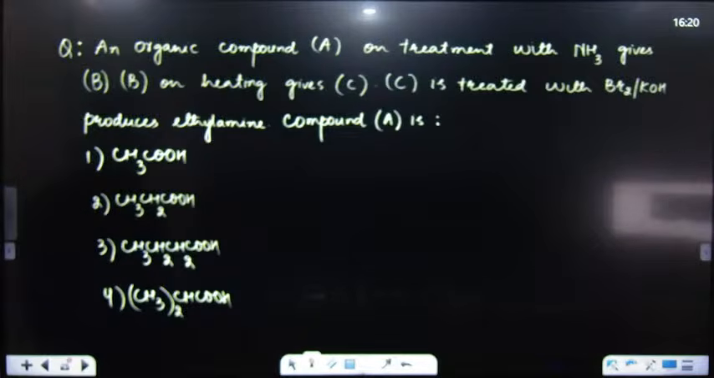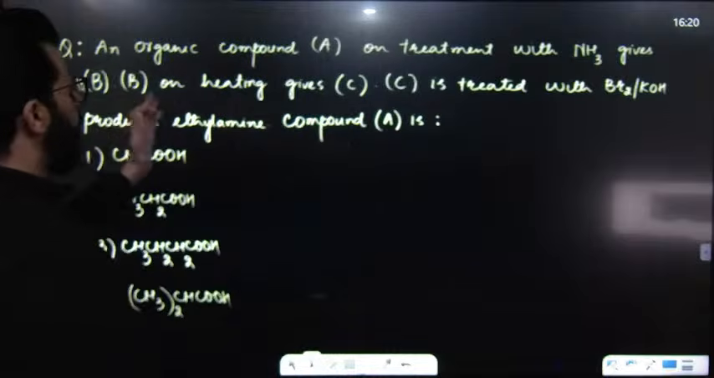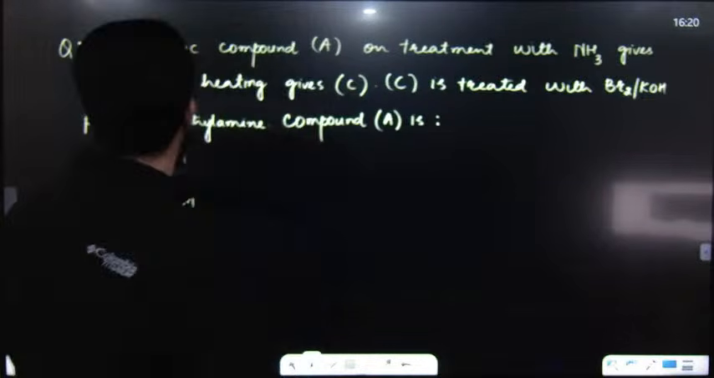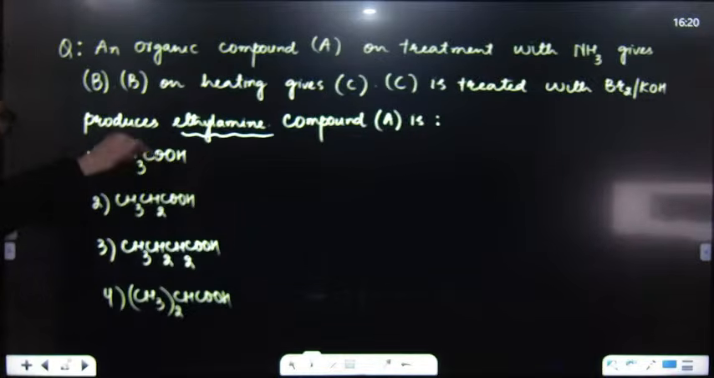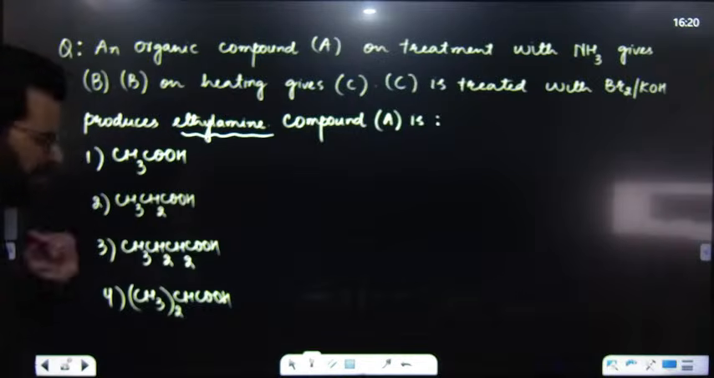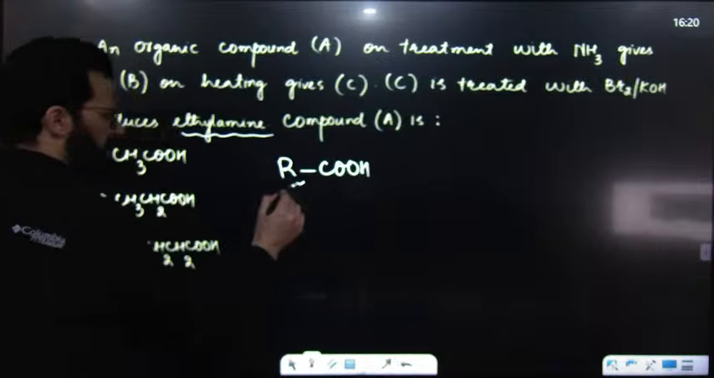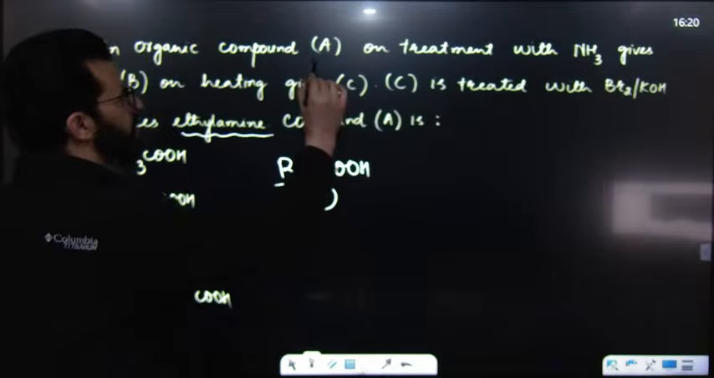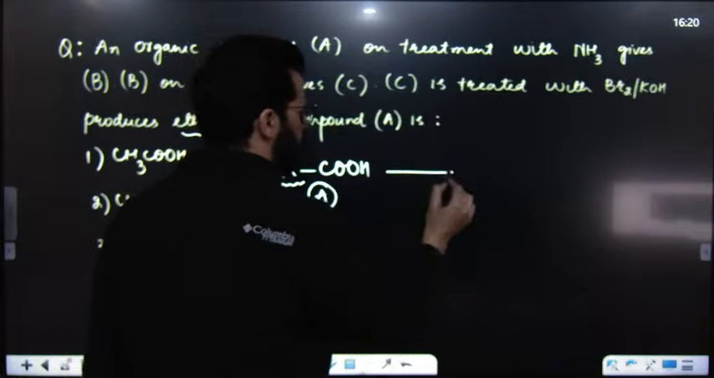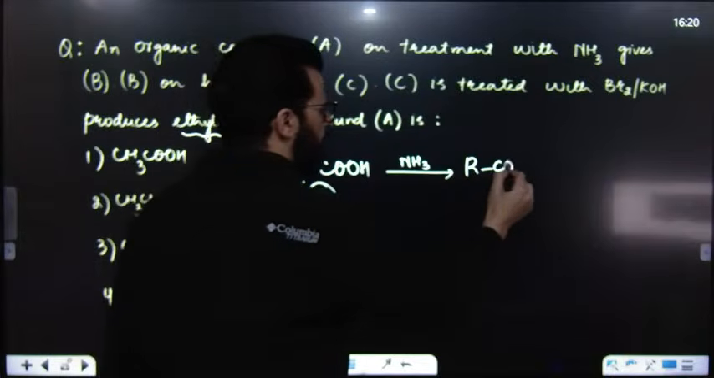After that, we will be having another question. An organic compound A on treatment with NH3 gives B. B on heating gives C. C is treated with Br2 and KOH, produces ethylamine. Now, what is the compound A? So, among these, compound A is either this one, this one, this one, or this one. That means compound A is a carboxylic acid. So, let us say it is RCOOH. Now, what the question says is that on treatment with NH3, we know this is acid, this is base, it results in the formation of ammonium salt.